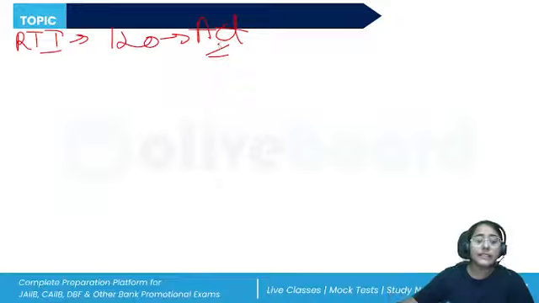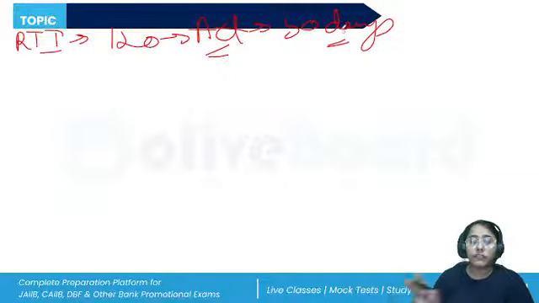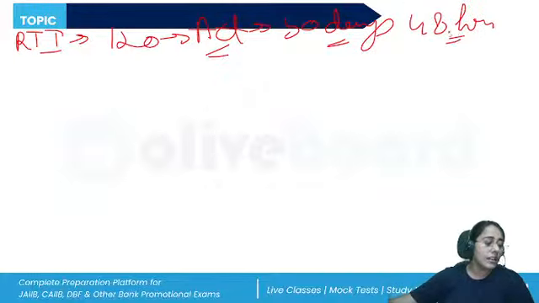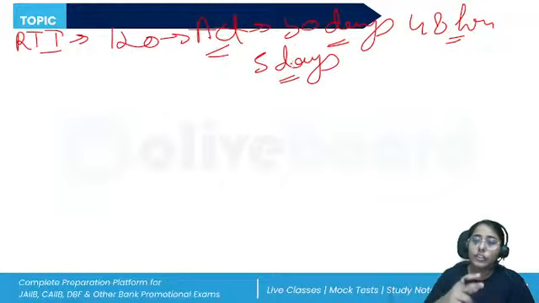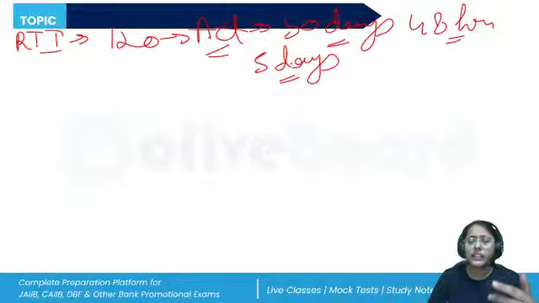And in normal cases, the PIO is going to provide the information within 30 days. But if the information requested concerns the life or liberty of a person, then within 48 hours of when the application is received. If the application is regarding information from a third party, then within 5 days, the request should be transferred. All right. What else? Third party information, 5 days. If rejection is there, the reason should be given. Also, there's a right to appeal.